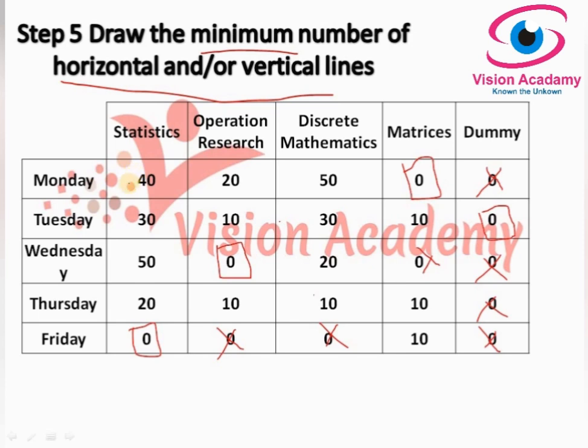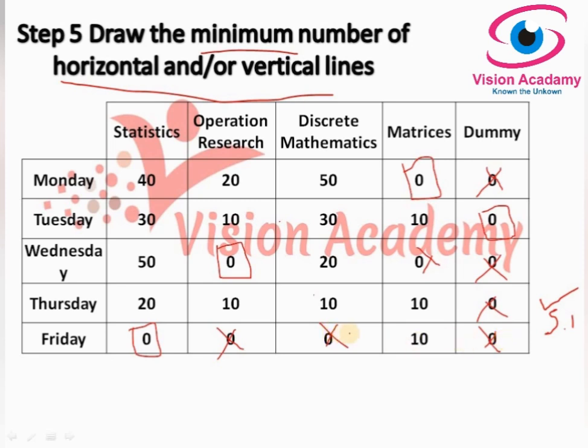Let's check it out. So here in the Monday there is an assignment. Tuesday also there is an assignment. In the Wednesday there is an assignment. In the Thursday there is no assignment. Mark it out and consider this as 5.1. Okay, and second step is 5.2.